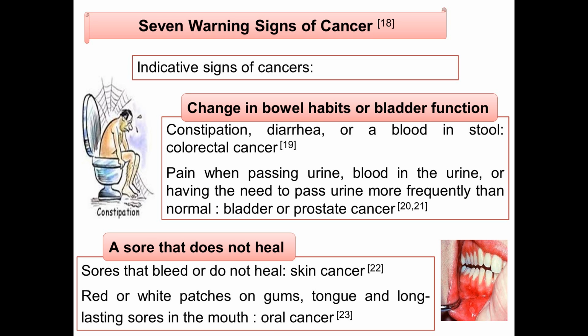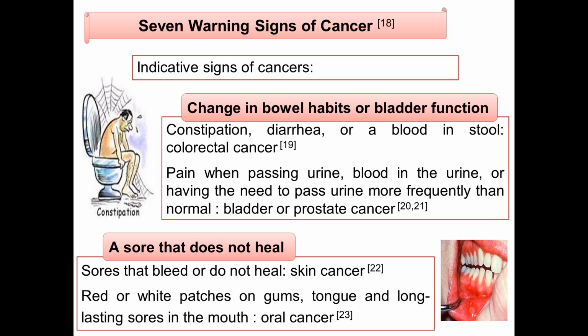First, change in bowel habits or bladder function. Symptoms such as constipation, diarrhea or blood in stool may be a sign of colorectal cancer. If you are experiencing pain when passing urine, blood in the urine, or having the need to pass urine more frequently than normal, these may be the warning signs of bladder or prostate cancer.